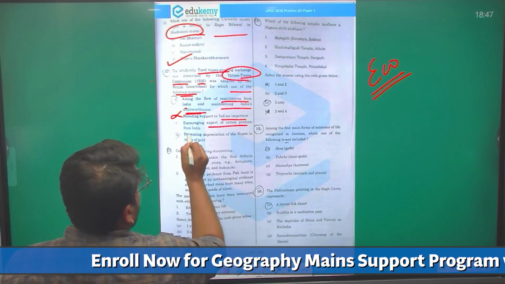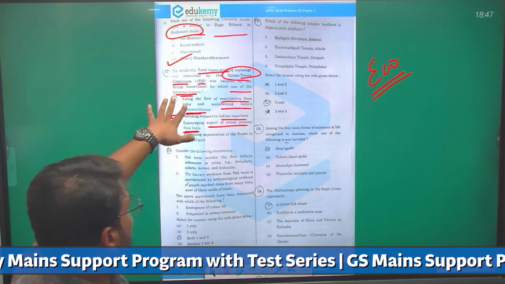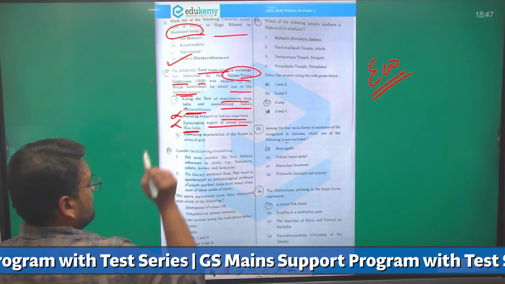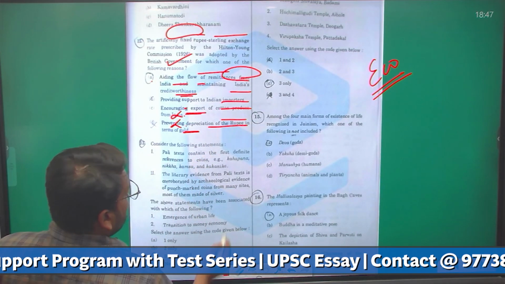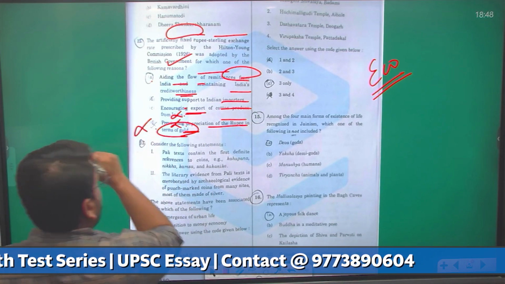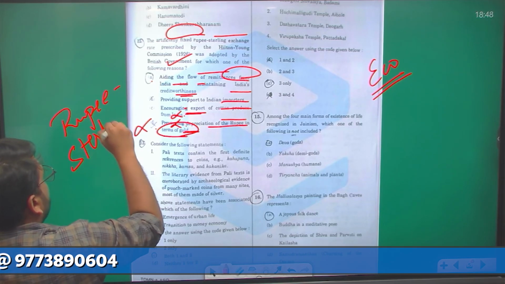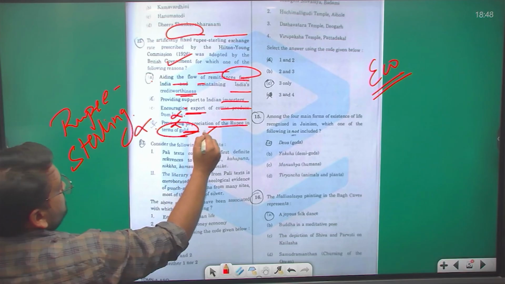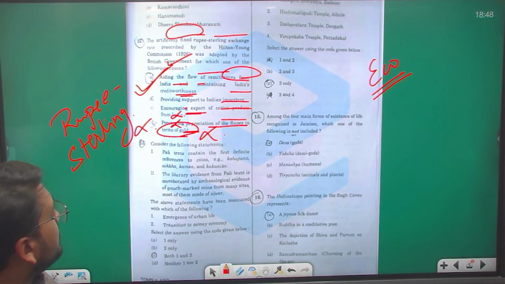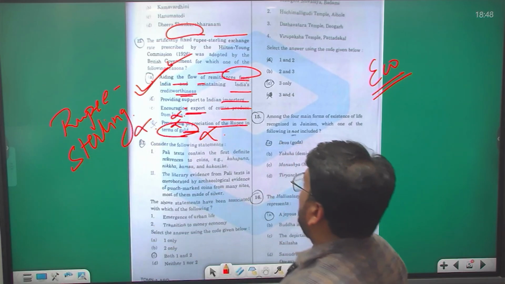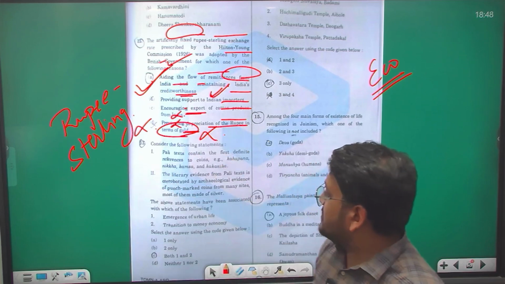Encouraging export of cotton produce from India. Yes, they wanted to do such thing, but the Hilton Commission didn't want this. And next is preventing depreciation of rupee in terms of gold. No, it was rupee sterling and not rupee gold. Okay, so this statement is also incorrect over here. So logically, answer remains A over here. Aiding the flow of remittances from India and maintaining India's credit worthiness. This was the whole purpose of Hilton-Young Commission.